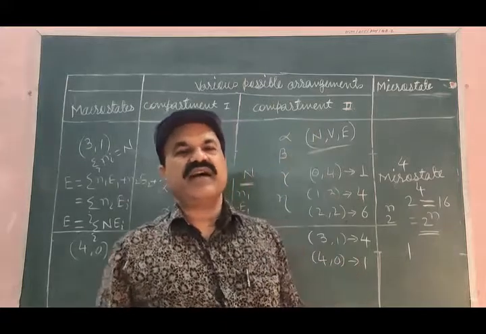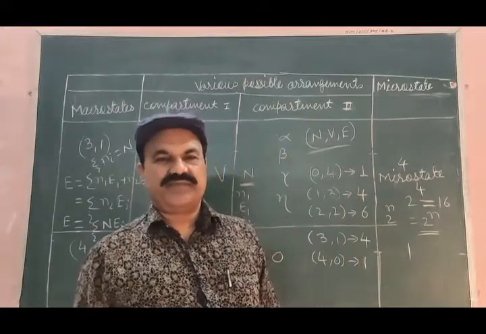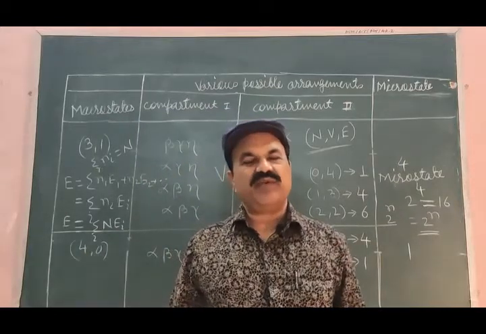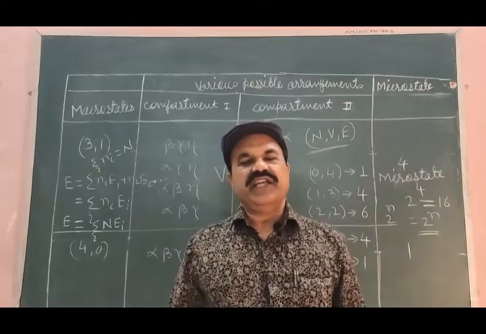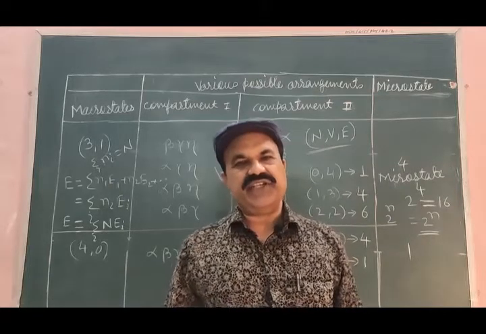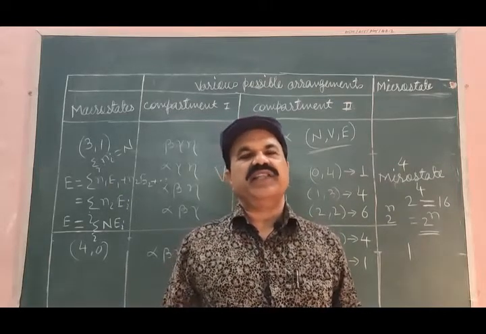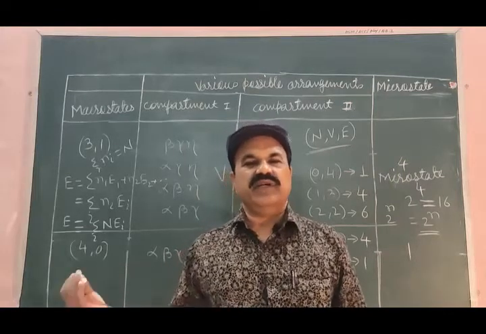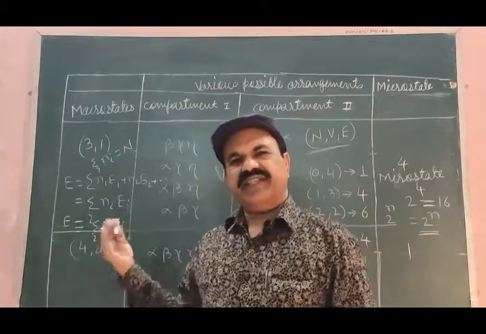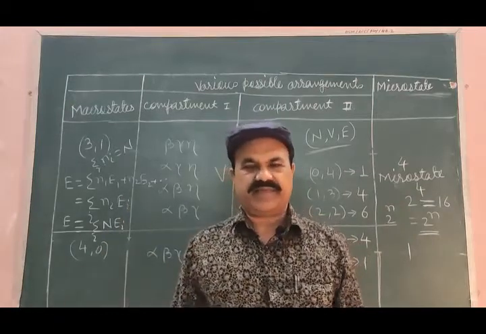All these ways are known as microstates. So we may define a microstate as one of the possible ways in which the total energy is distributed among the total particles of the given system.